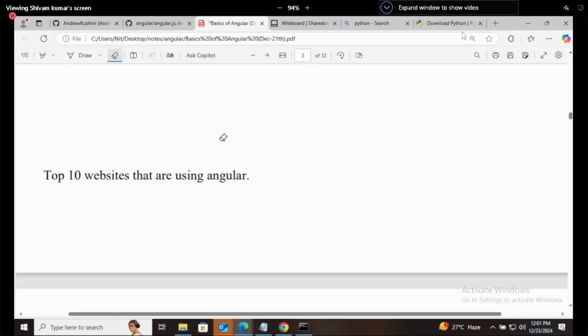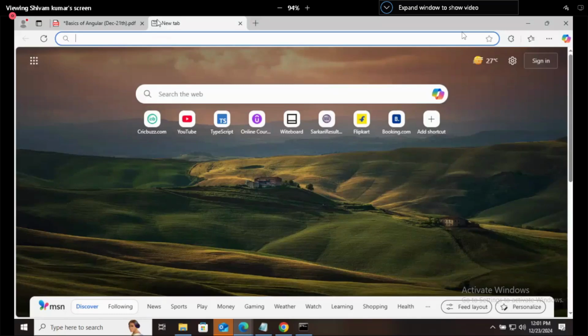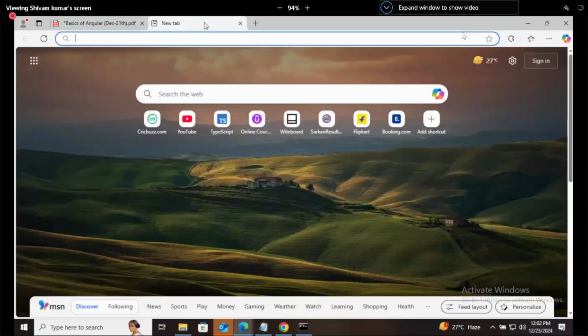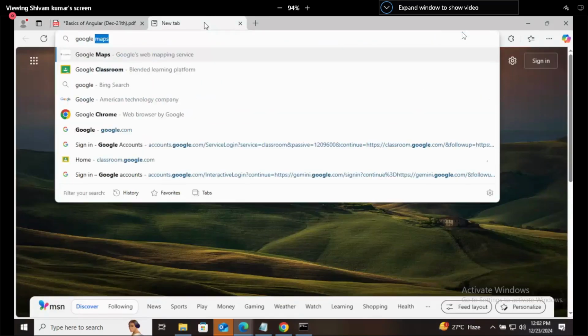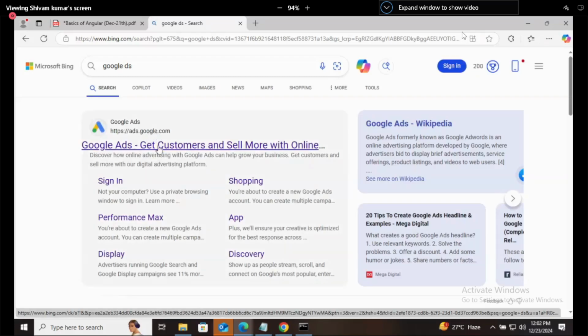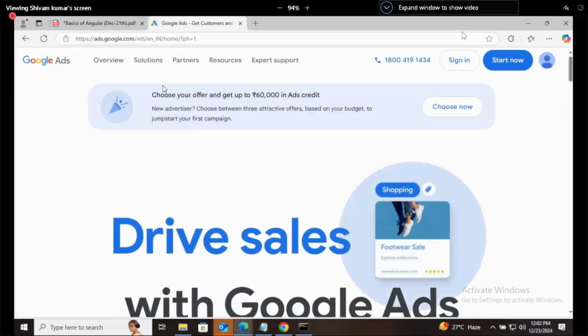Now we have discussed everything about Angular. How many top websites are using Angular? We should know at least which websites are using Angular, so we will check those websites. The first website is Google Ads. If you don't know what Google Ads is, just go to ads.google.com. This website is built using Angular.